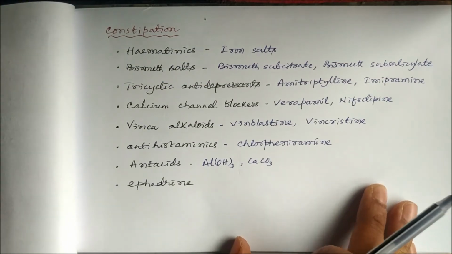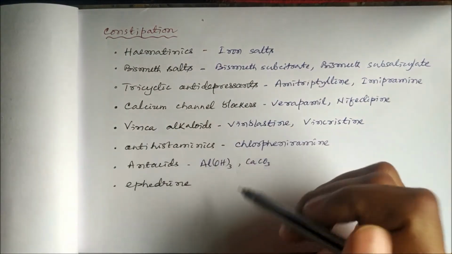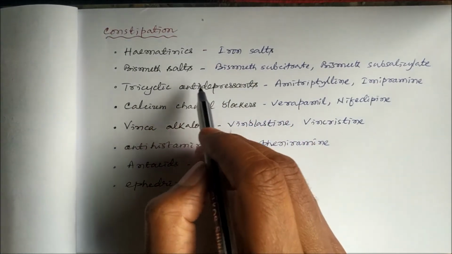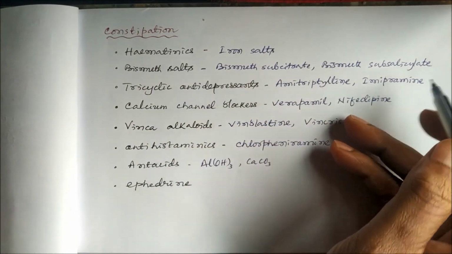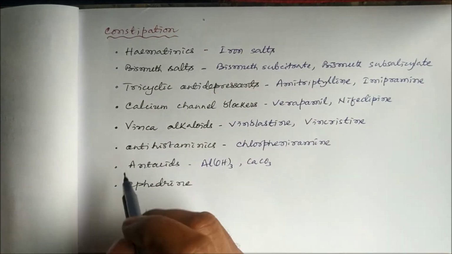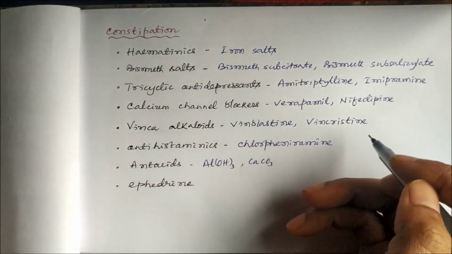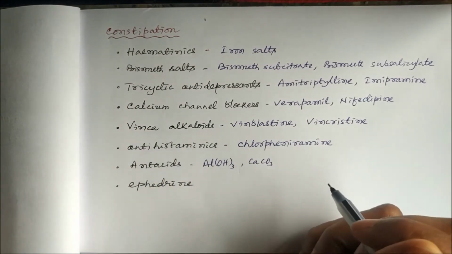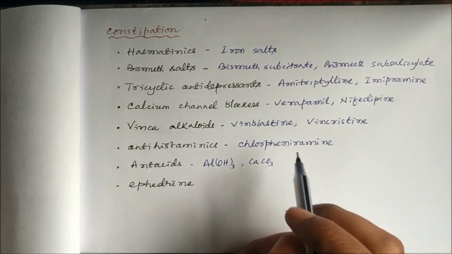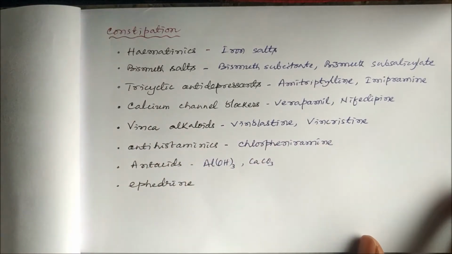There are many drugs whose side effect is constipation, and these are some of the important drugs. Hematinics, including your iron salts, bismuth salts like bismuth subcitrate, bismuth subsalicylate, tricyclic antidepressants like amitriptyline, imipramine, calcium channel blockers like verapamil, vinca alkaloids like vinblastine, vincristine, antihistaminics like chlorpheniramine, antacids, your aluminum salts and calcium salts, aluminum hydroxide, calcium carbonate, ephedrine. All these drugs produce constipation.